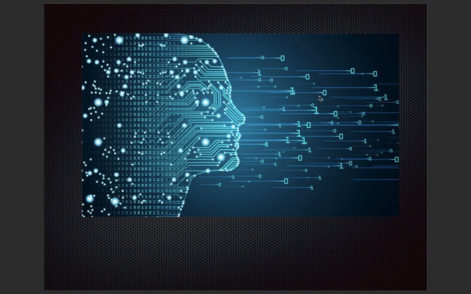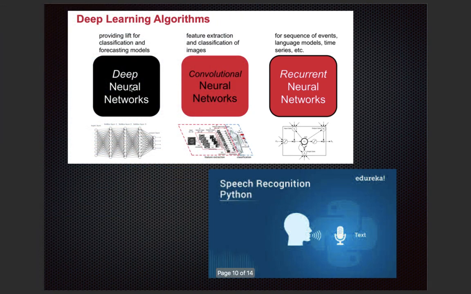Now coming on to deep learning. Deep learning is a further subset of ML that helps in mimicking human brain type behavior. In the human brain there are neural networks, that is, artificial perceptrons. In the human brain we have connections, where one neuron passes the information to the next, and the series continues.